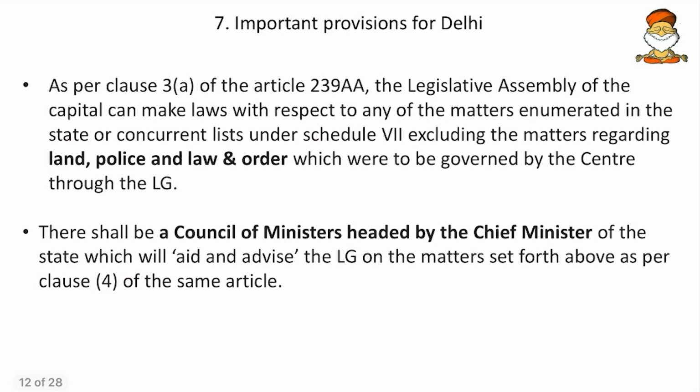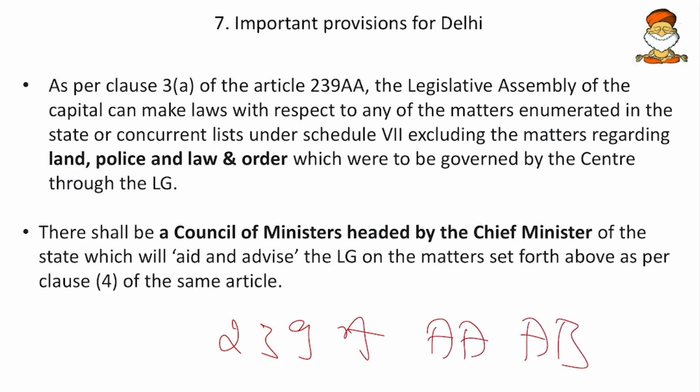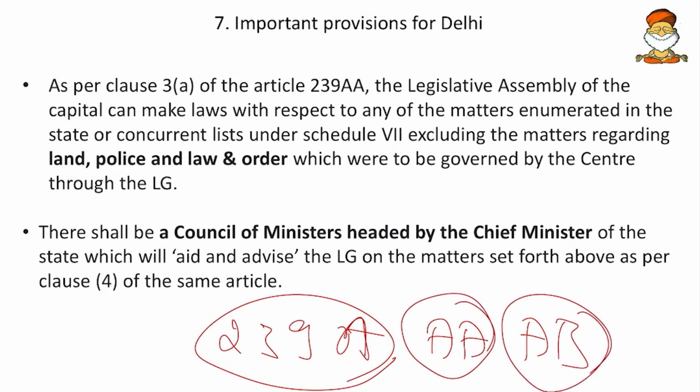Then come to next, the important provisions for the Delhi NCR. Here we have to discuss 3 articles: Article 239A, Article 239AA and Article 239AB. Article 239A provides for the establishment of Puducherry, and Article 239AA provides for the establishment of Delhi, and 239AB provides that in case of any failure of the constitutional machinery, how the center should take over the governance in Delhi and Puducherry.